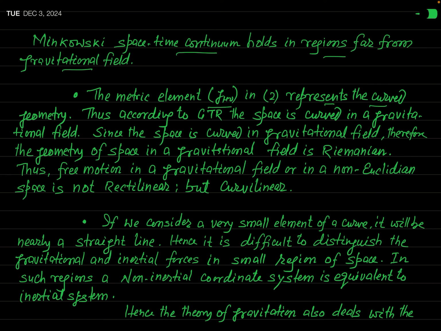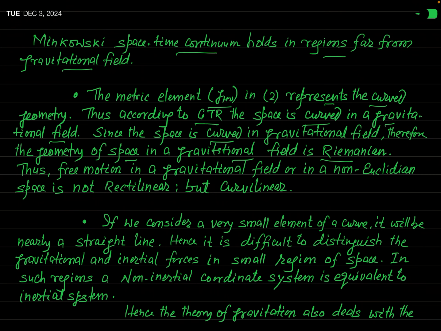And so according to the general theory of relativity, a space is curved in a gravitational field. Mark this. According to the general theory of relativity, our space in a gravitational field is curved, not flat. Okay? And since a space is curved in a gravitational field, the geometry of a space in a gravitational field cannot be Euclidean, but it will be Riemannian.